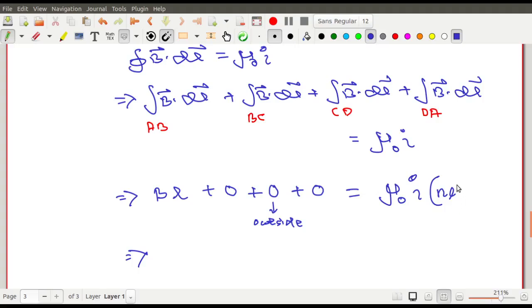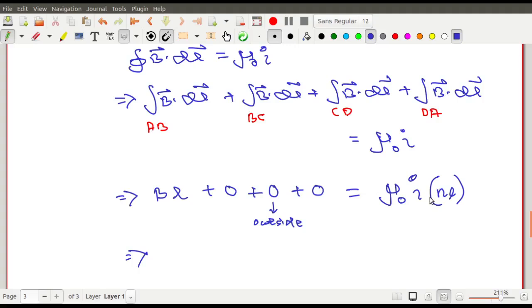That is what you should understand. n is the number of turns per unit length. So for L length, meaning the length of AB, how many turns are there? nL is the number of turns. So this is the current enclosed. I is the current enclosed by one loop. I into nL is the current due to that many loops. This is what I have discussed with you during the classes on circular conductor.